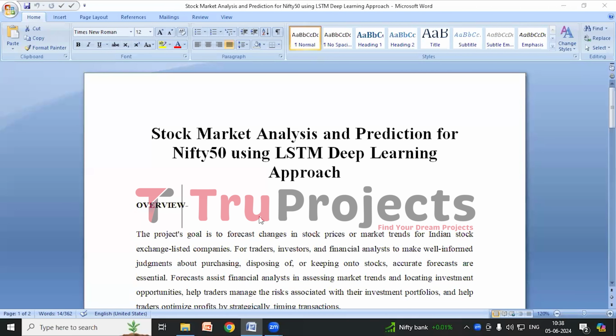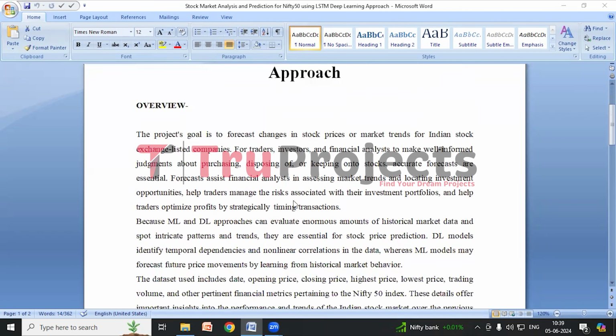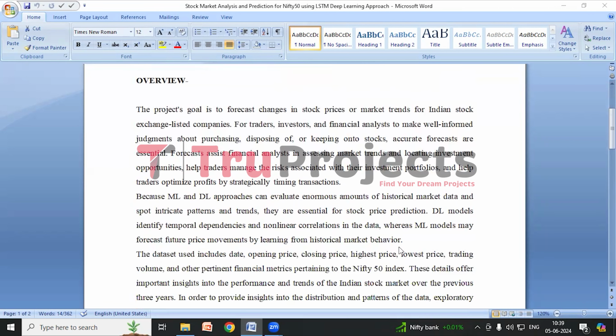Welcome to Two Projects. In this video, we are going to explain the project Stock Market Analysis and Prediction for Nifty 50 using LSTM Deep Learning approach. Before diving into the execution, let me give you an overview of the project.